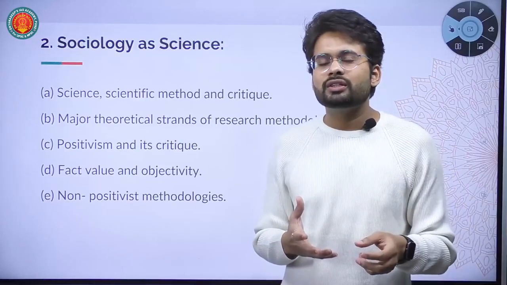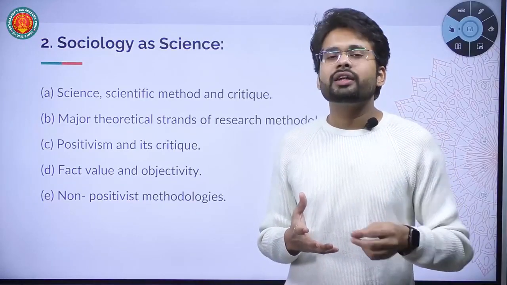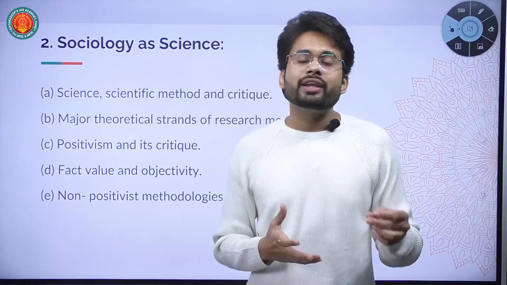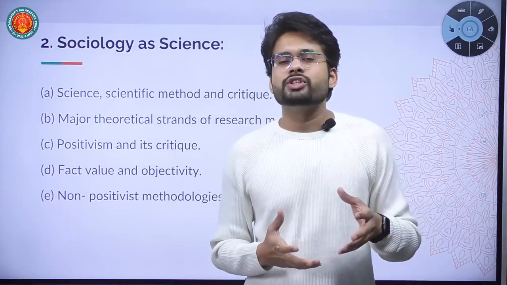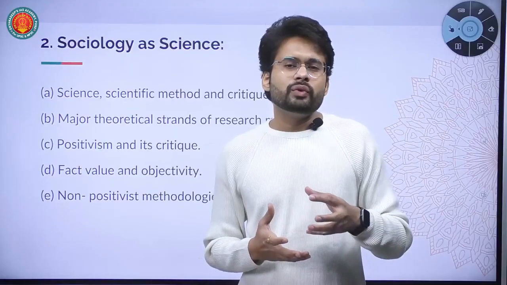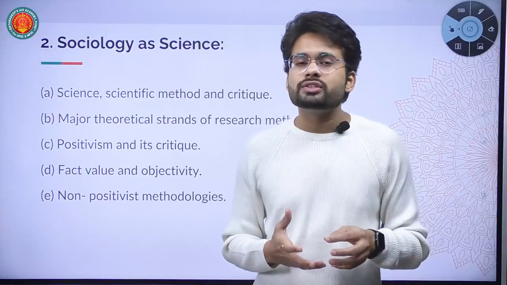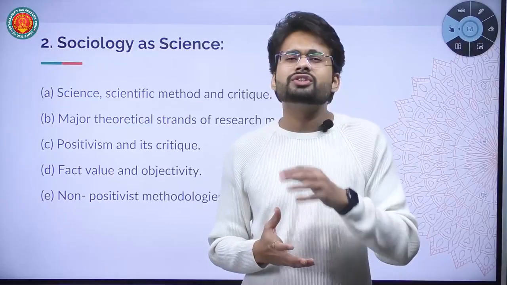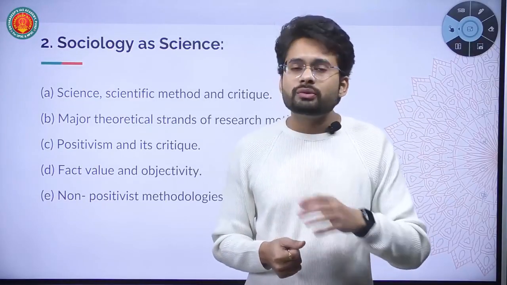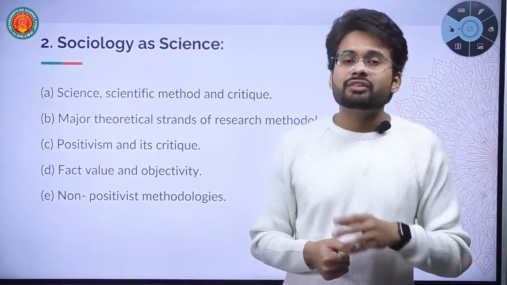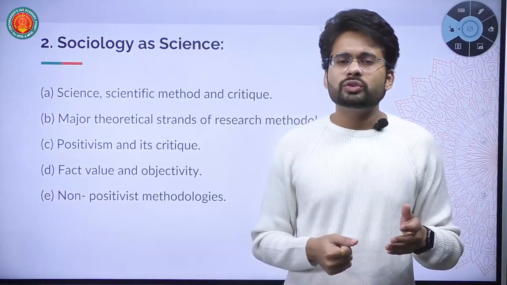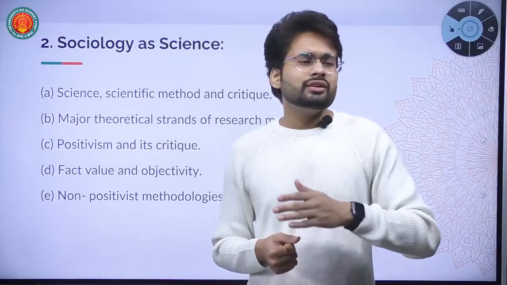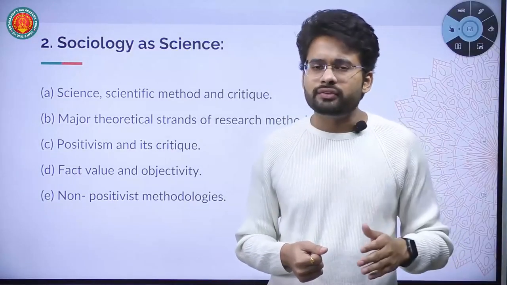Chapter 2 starts with the argument that sociology, while it was emerging in the 17th and 18th centuries, was very much influenced by the natural sciences. The Industrial Revolution was going on, the French Revolution was going on, and natural sciences like physics, chemistry and biology were making huge progress. Those natural sciences were impacting each and every aspect of human life.